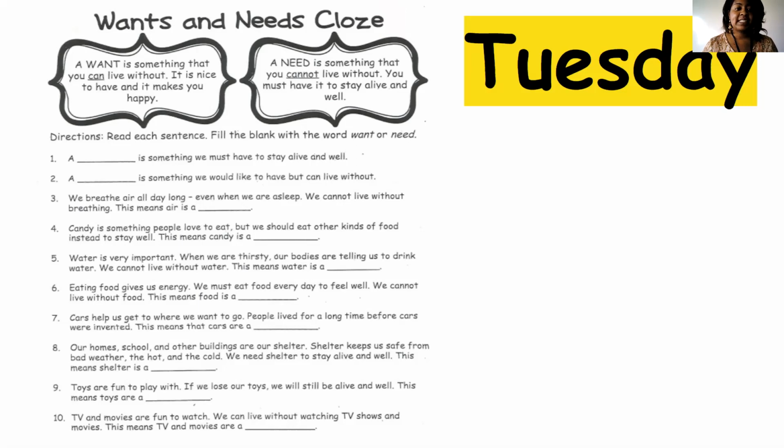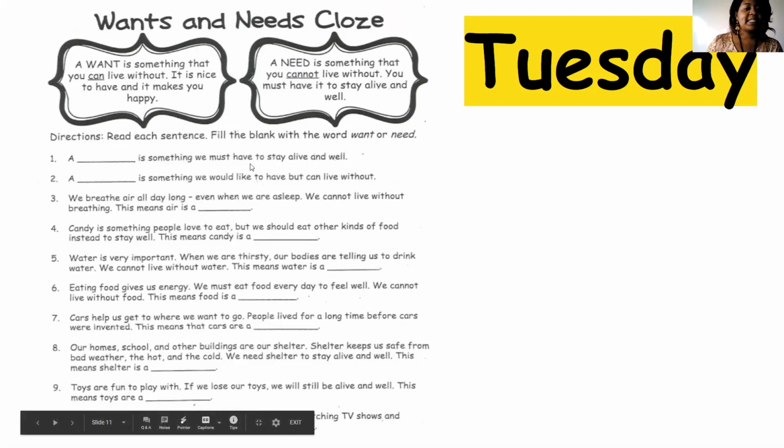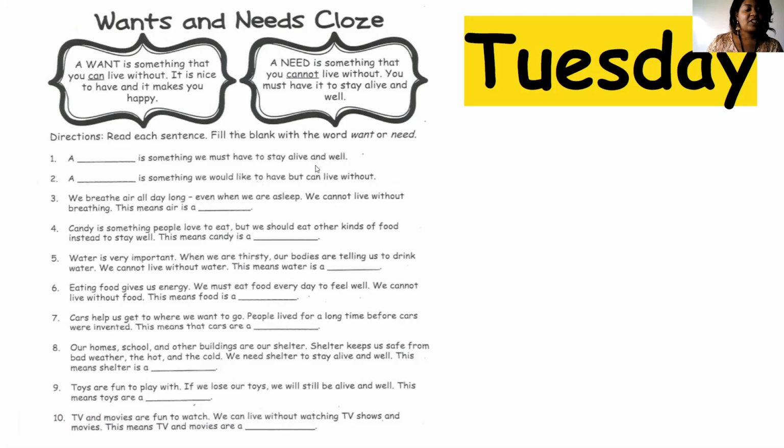We're going to read each sentence and fill the blank with the word want or need. You will have the option to drag the word want or need into the appropriate box. So make sure that you listen carefully for some of those key words to let us know if it is a want or need. A blank is something we must have to stay alive and well. And remember, we just went over those definitions of wants and needs. A blank is something we would like to have but can live without.